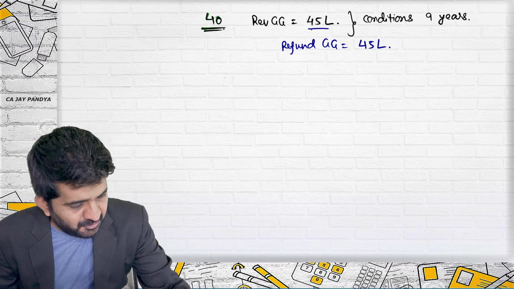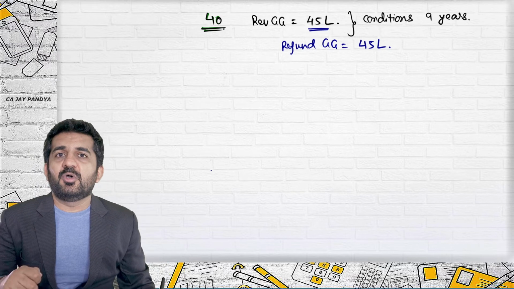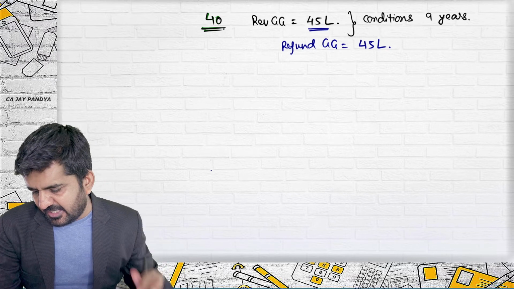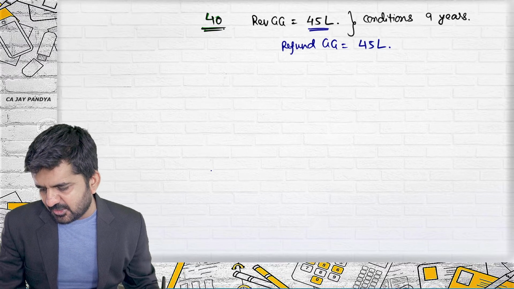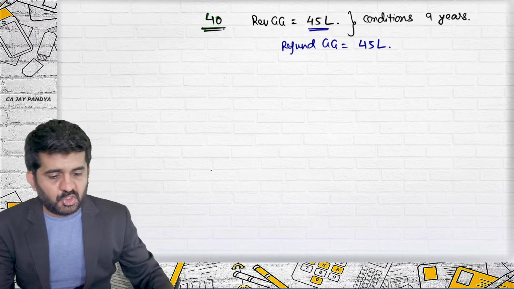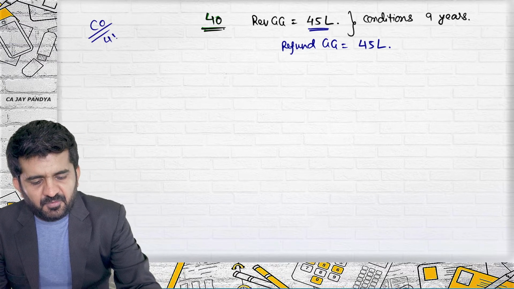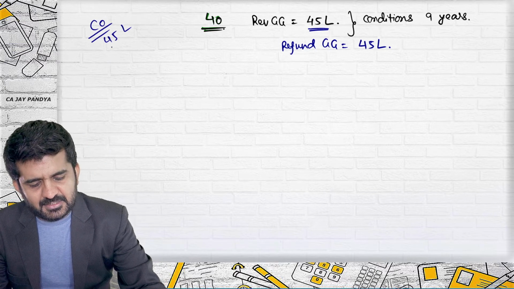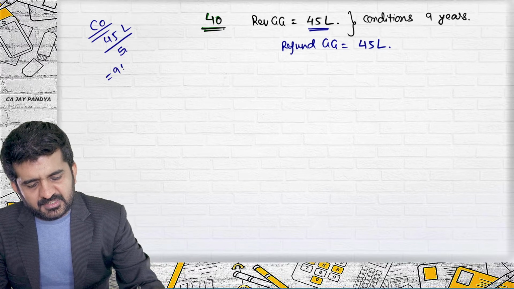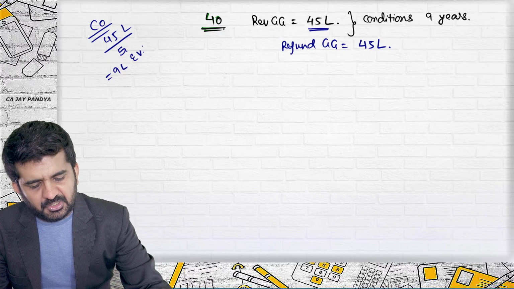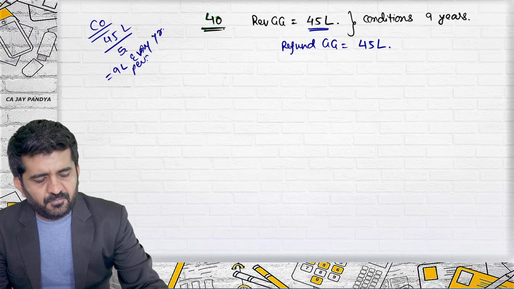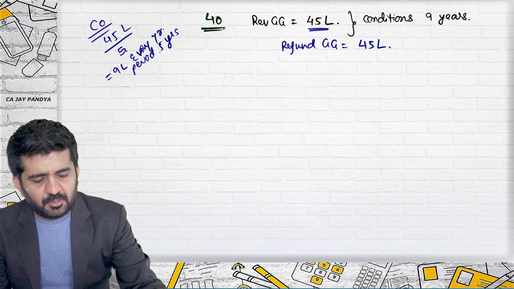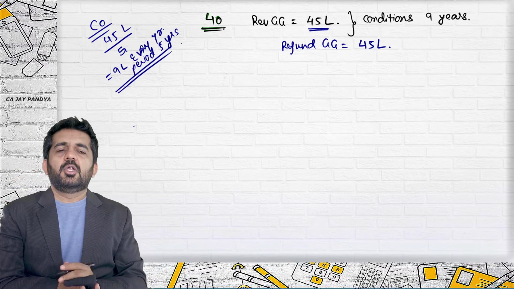Sir, we have received 45 lakhs. How we have credited only 5 lakhs in P&L account? I'll explain you. The company wants to write off 45 lakhs being the government grant refundable over the period of 5 years. This is what company suggests. We will write 45 lakhs in 5 years, that is 9 lakhs every year. We will suggest whether company can do as per AS 12 or not.